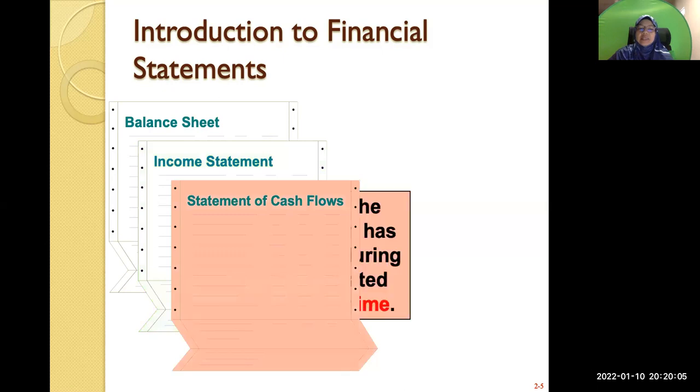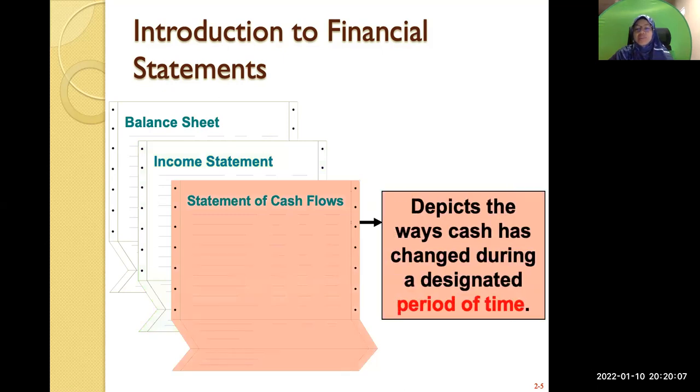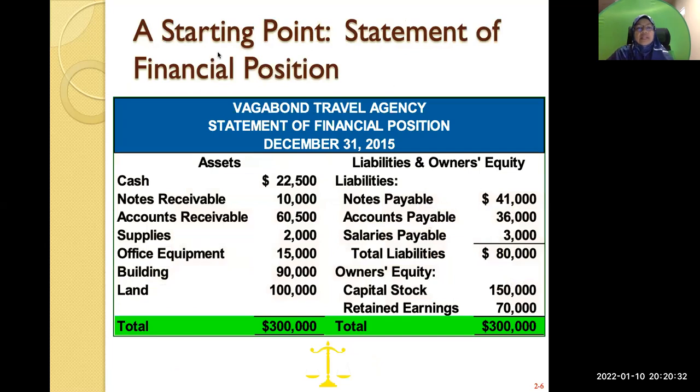The third statement is what we call the statement of cash flow, again for a designated period of time. It depicts the ways cash has changed during a designated period. So what is your opening balance of cash, how you spend your cash and how you generate cash, for example. All these are shown in your statement of cash flow. There's no other name for the statement of cash flow, one only.